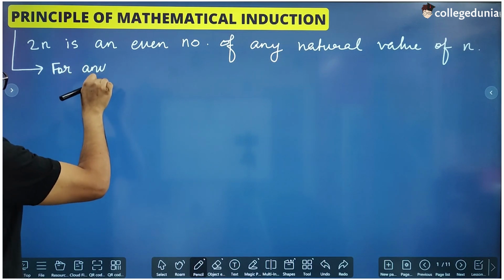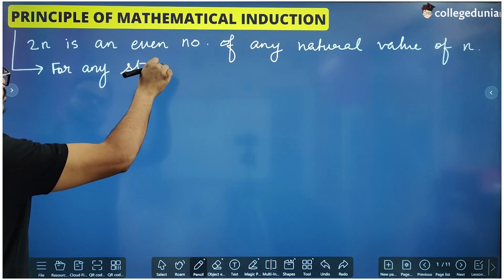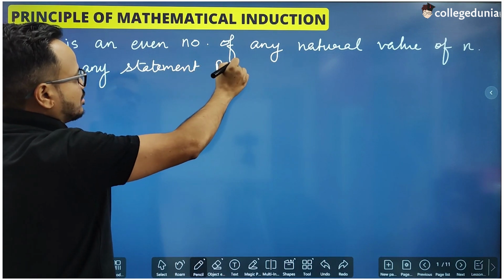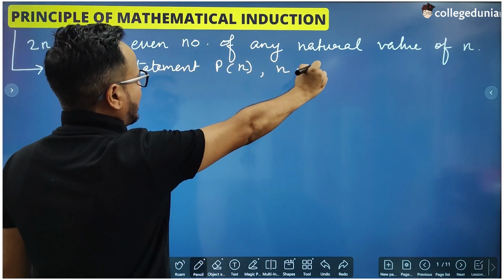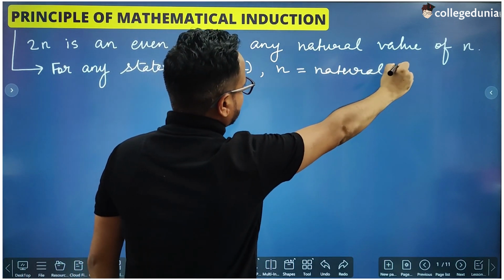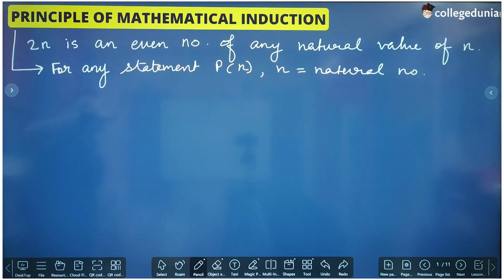any statement Pn, and n is a natural number, right? For any statement Pn, this principle of mathematical induction can be applied.